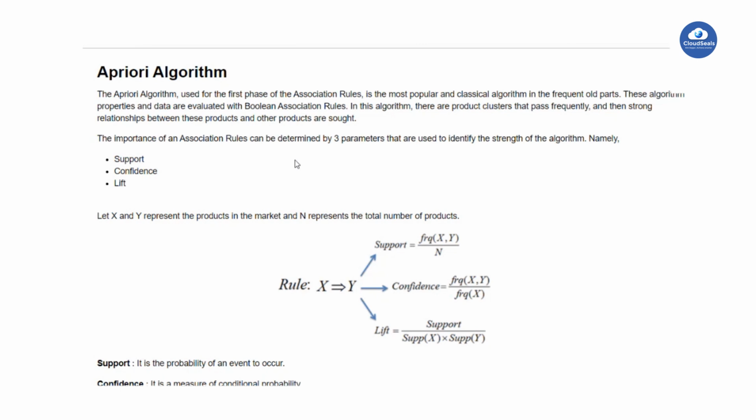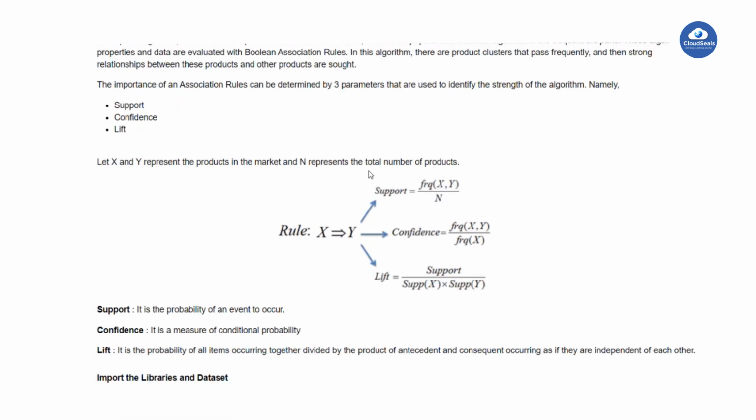Okay, coming to the support, I already told you support is the number of times a particular item is repeated divided by the total number of transactions. Support is nothing but that. This is one of the probability techniques. So the number of transactions in which the item appeared divided by the total number of transactions. That is the support.